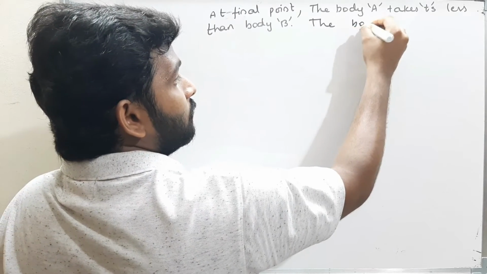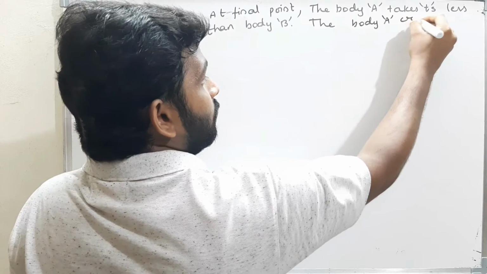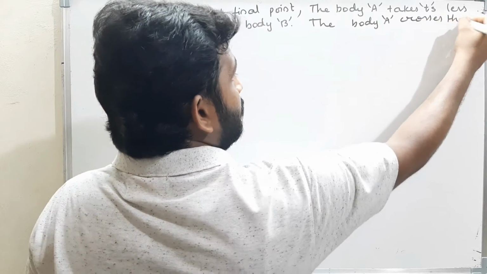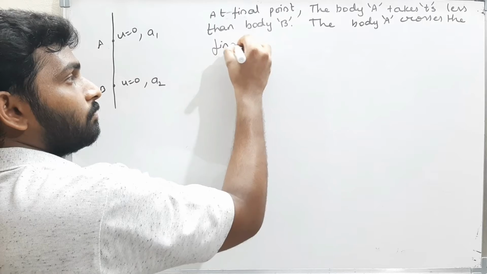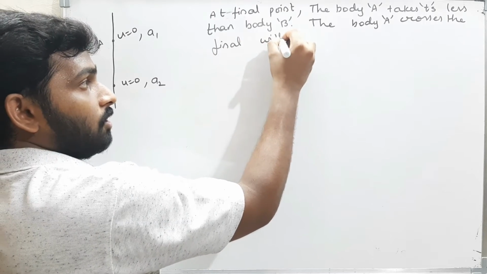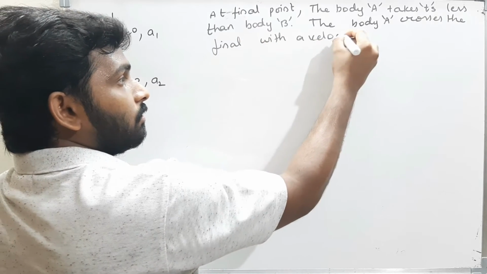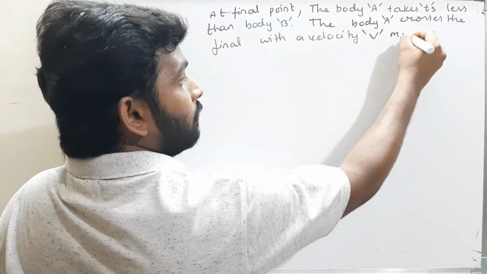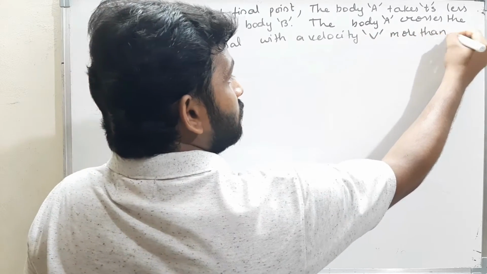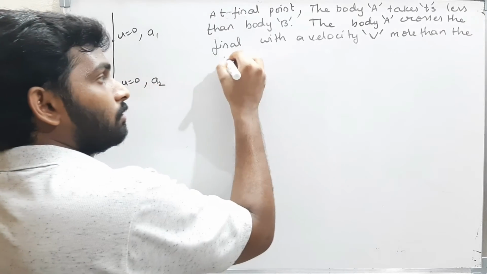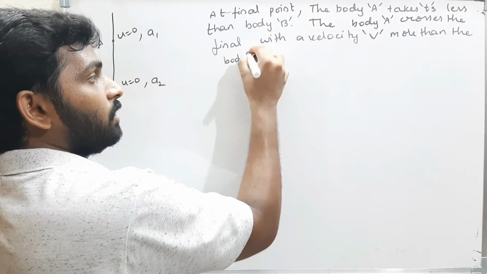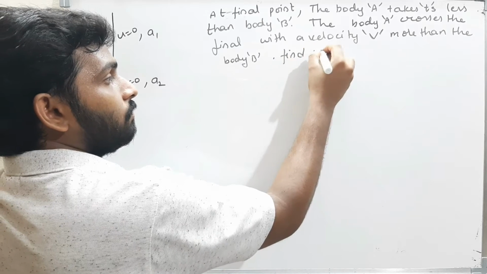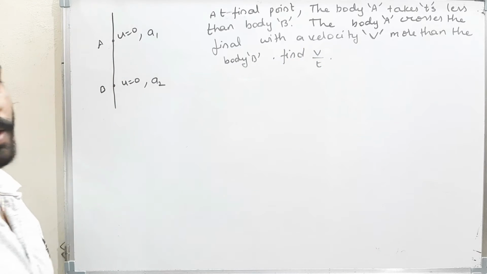And the body A crosses the final point with a velocity V more than the body B. Find the value of V by T. That's all. Read the question.